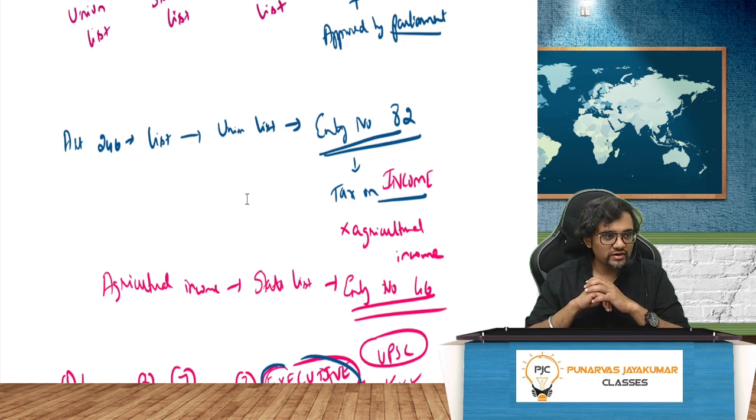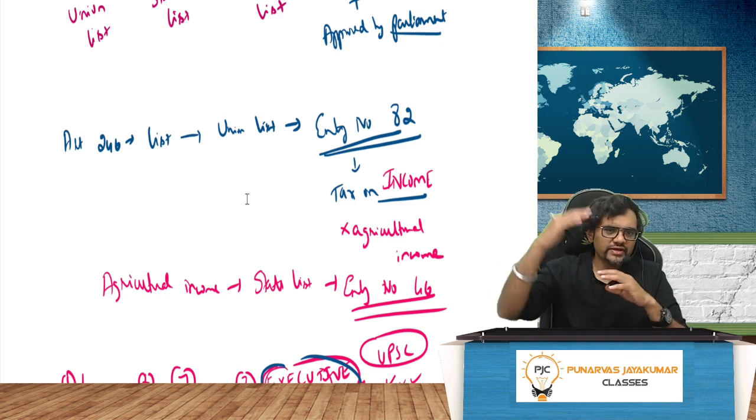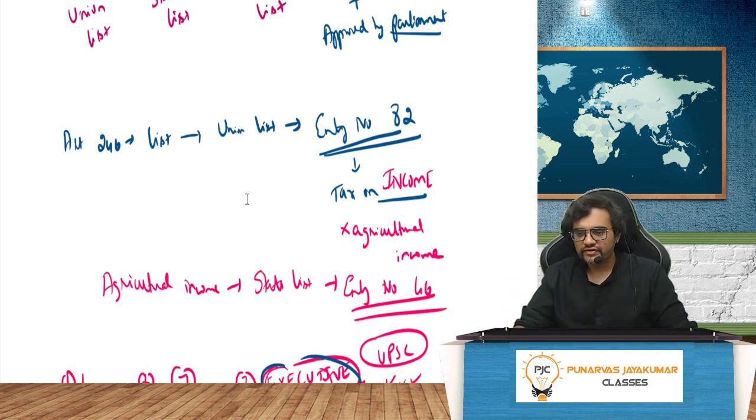Tomorrow, if I ask you who gives the power to pass income tax legislation? Union government. Where is it given? Given in the Constitution, Article 246. There are various entries. In entry number 82, we have tax on income.